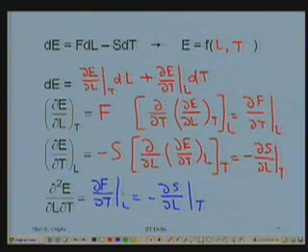This is something equivalent to Maxwell's relations which are done in gases in thermodynamics. But the important thing we notice here is this second derivative, the change in force with change in temperature at constant length. I maintain the constant length of the elastomer, change the temperature, and see what is the change in force required to achieve that. Similarly, here it is entropy which is related to the length of the elastomer at a constant temperature.